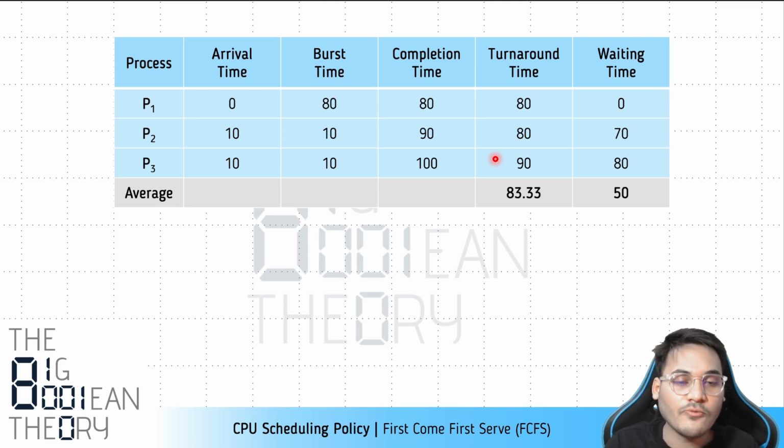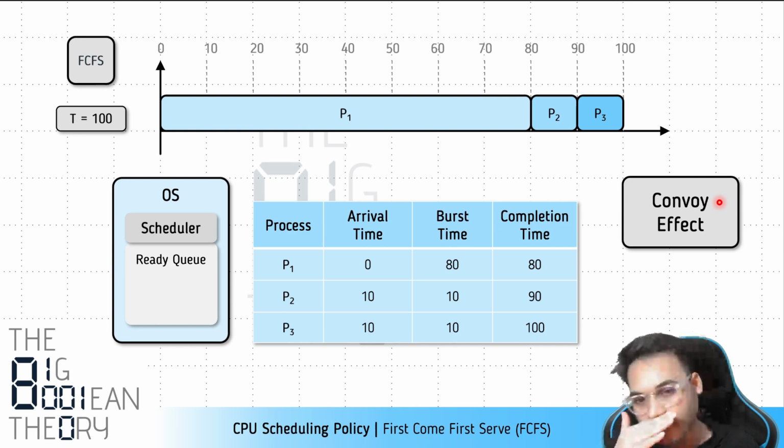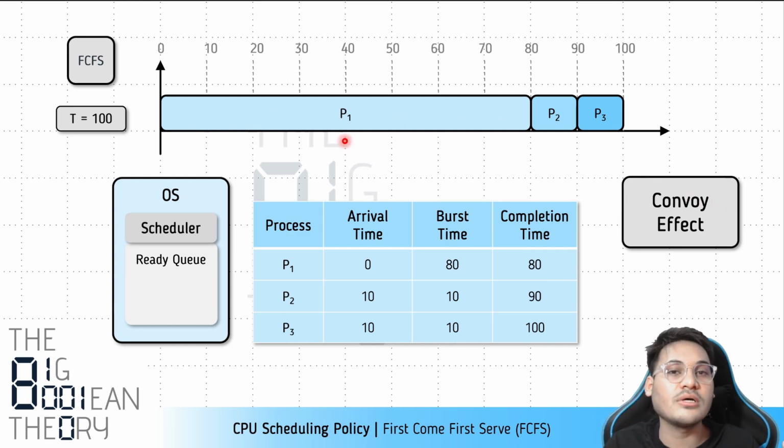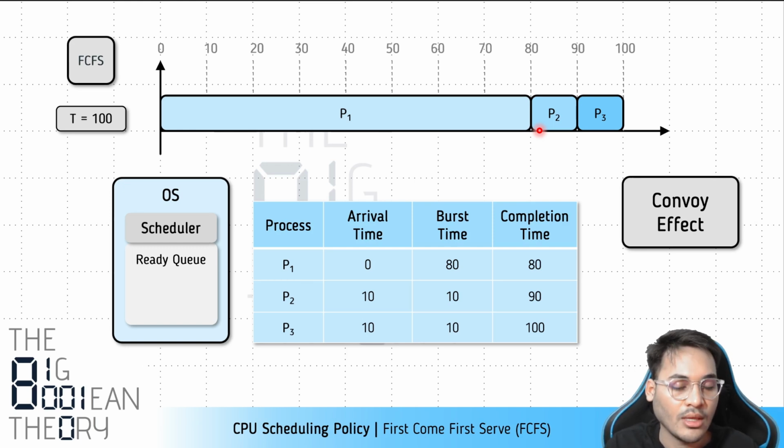So let's figure out what happened here. The problem with this workload is that here there is something which is known as a convoy effect. So what is a convoy effect? The convoy effect is basically when a long or a large process, a process with a very high burst time or comparatively higher burst time, arrives earlier than the other process, and basically after a long process there are several short processes arriving in the system. This workload paired up with this policy, that is first come first serve.